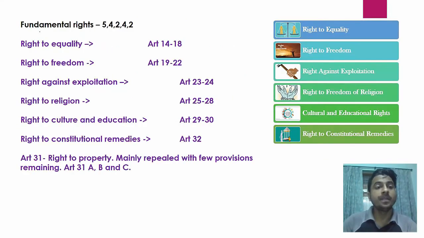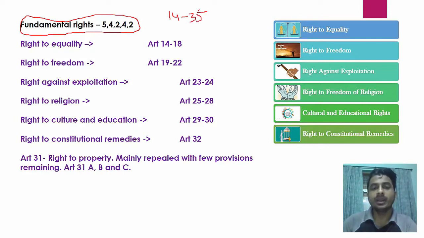Now moving forward, this is the most important part, fundamental rights. This is part 3 of our constitution. So how will you remember this? First you have to remember that it is from article 14 to 35. Okay, but the main articles are 14 to 32. The rest of the 3 articles are not important.